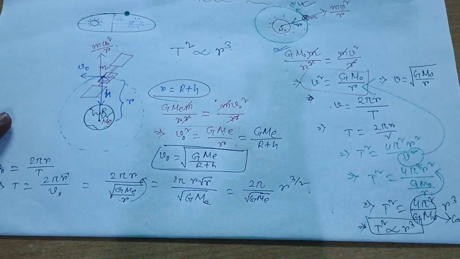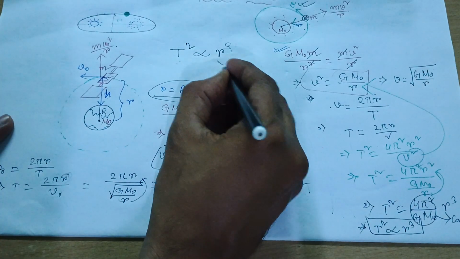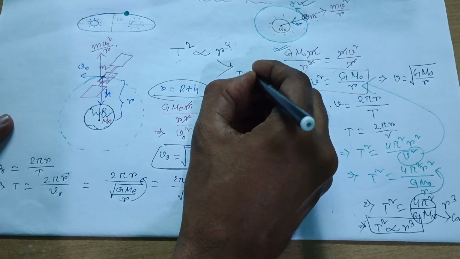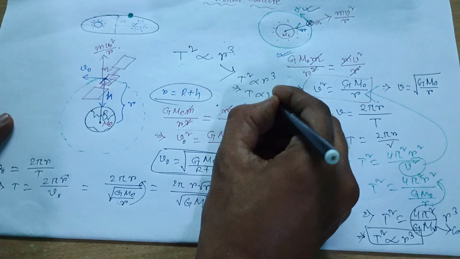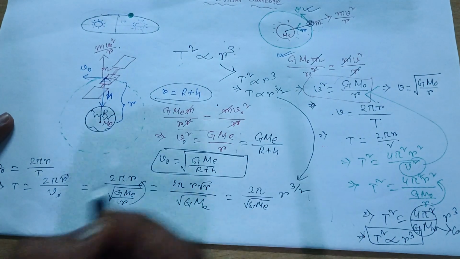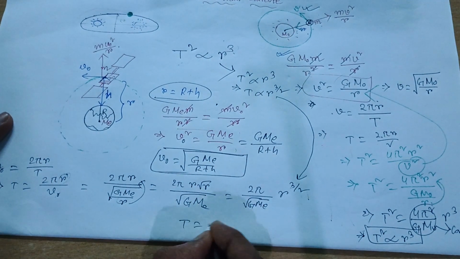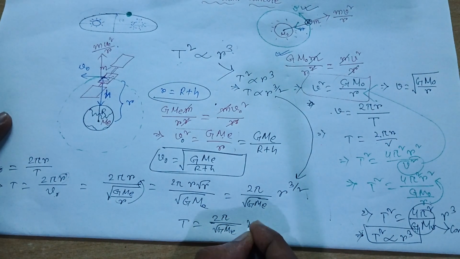That is a mathematical thing. So as you can see, T square varies as r cube, so T varies as r to the power 3 by 2. That means T is equal to 2 pi by root over G M_e times r to the 3 by 2.